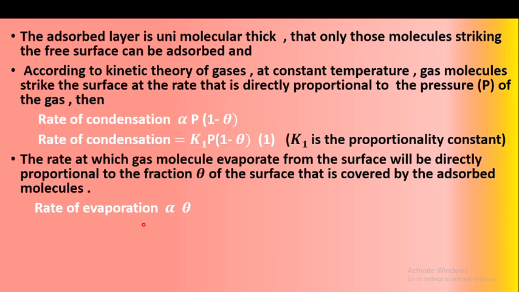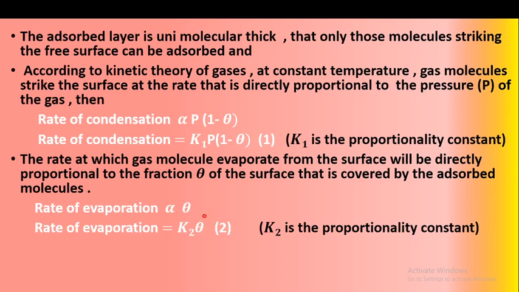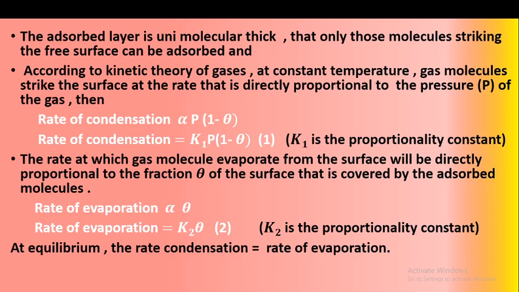Theta means the occupied part and 1 minus theta means the unoccupied part. So the rate of evaporation can be written, replacing the proportionality sign by a constant, as rate equal to K2 into theta. This is equation 2, and here K2 is the proportionality constant.